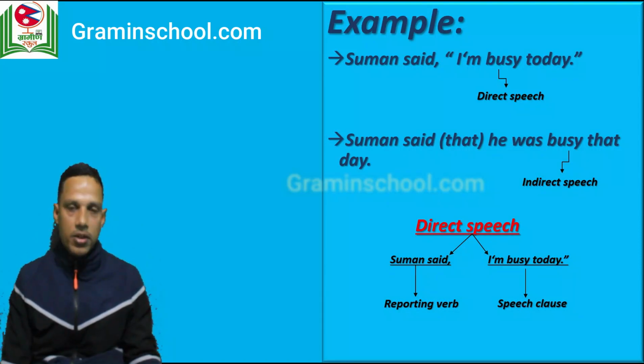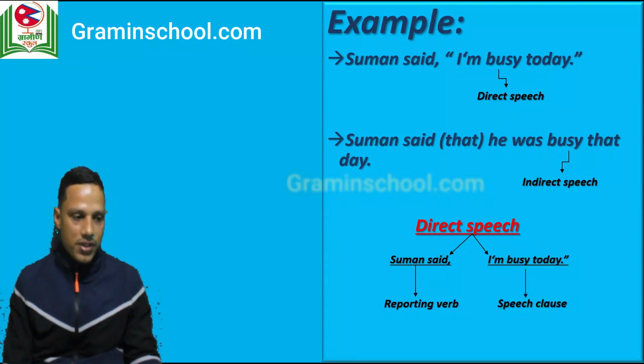Now let's see the above examples once again. In the above example, you can see in the direct speech we have two parts: one, the reporting verb, and the other is the speech clause. We have two clauses there. In the first part we have the subject and reporting verb, and in the second part we have the speech clause. You can see here in the diagram also. Someone said: in this part we have the reporting verb said, and in the next part, I'm busy today, is what we call the speech clause.